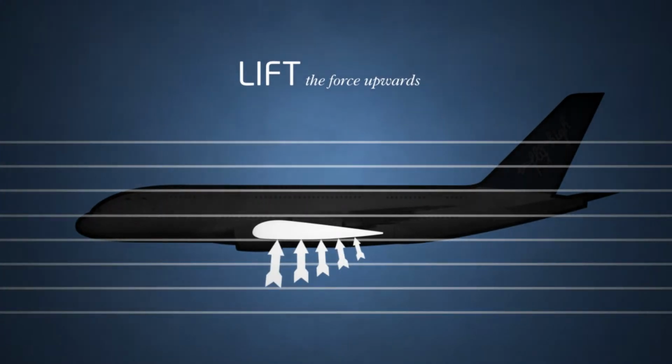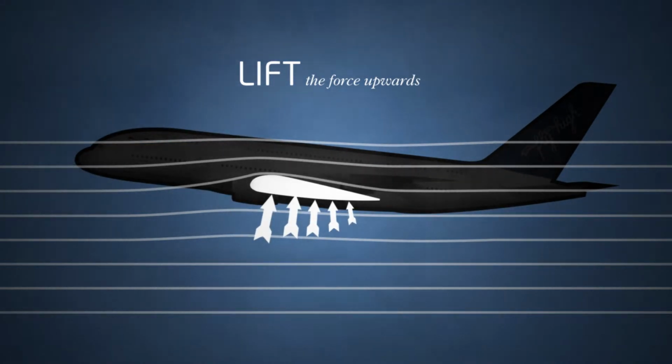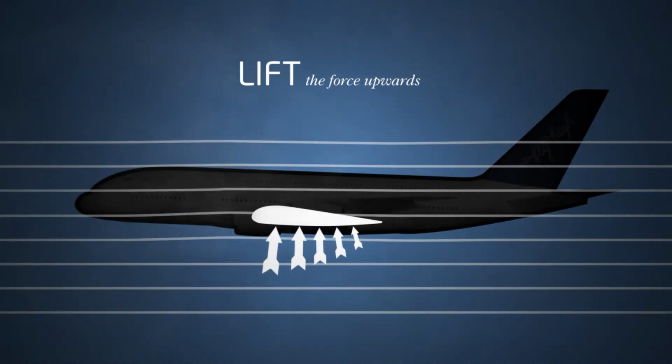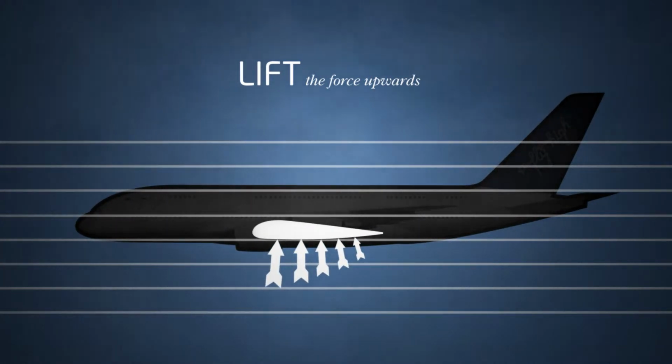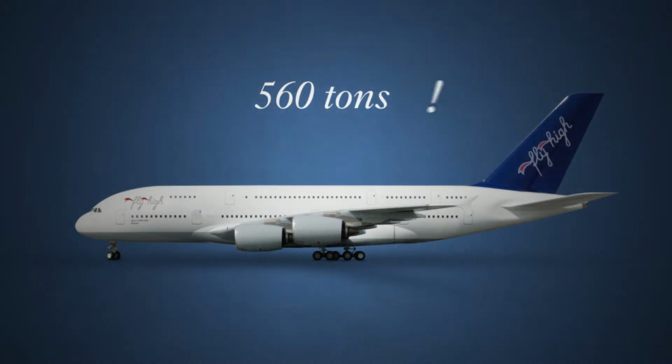When an airplane is constructed properly, lift exceeds weight such that lift not only compensates for the airplane weight, but is also capable of lifting the airplane in the air. The forces in question are very large. For example, for an A380, they lift up to 560 tons.